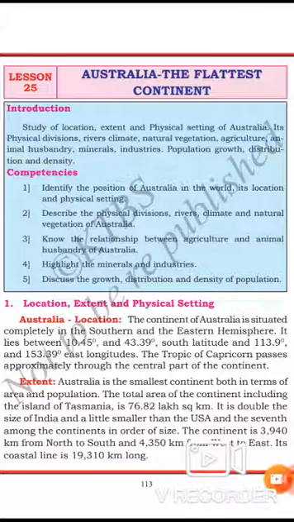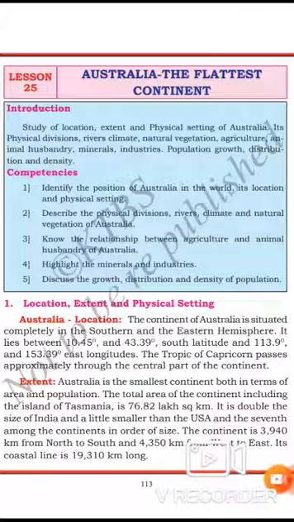The general rainfall in Australia is of the monsoon type, which is unreliable both in time and space. The annual rainfall over southeastern, northern and southwestern coastal areas is more than 75 centimeters. It is below 25 centimeters in the largest interior desert of Australia. This is regarding the climate of Australia.